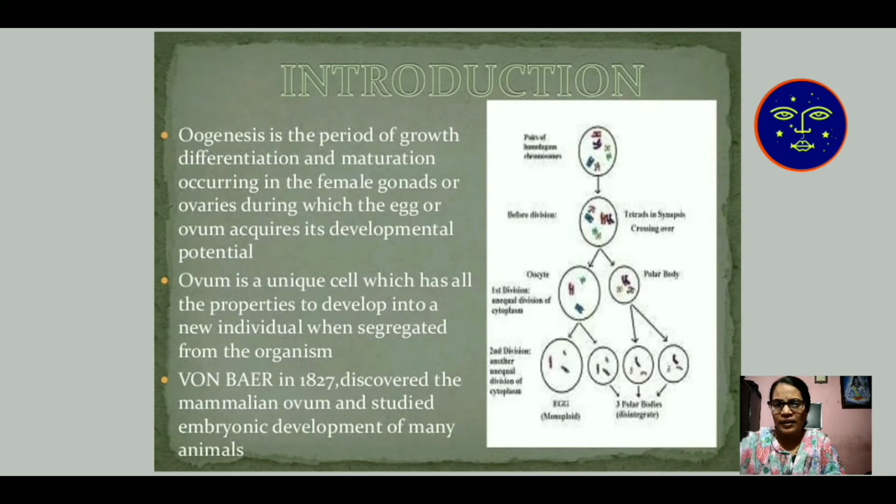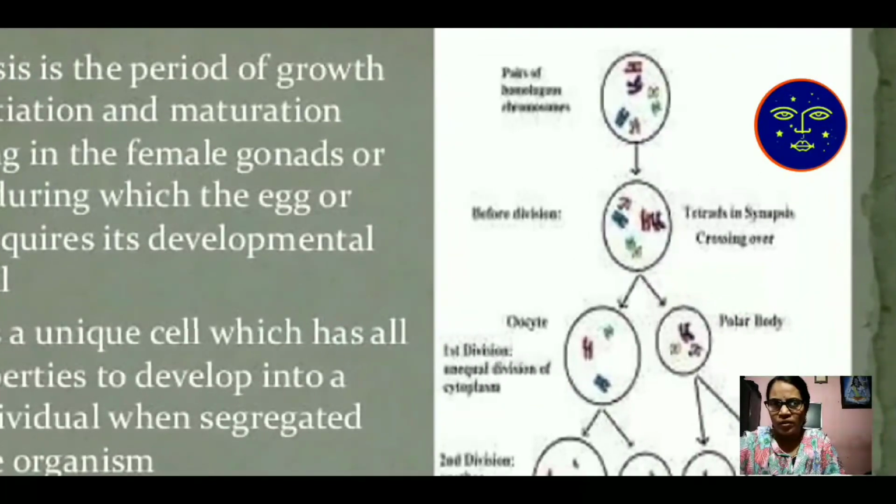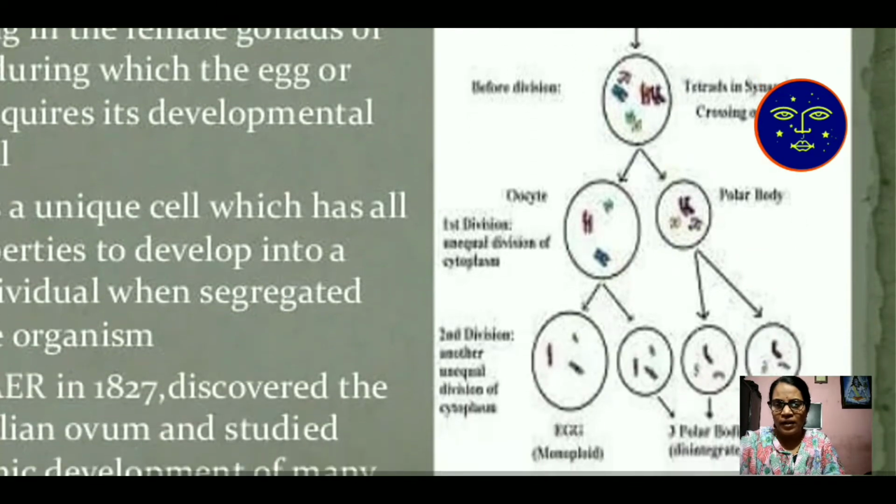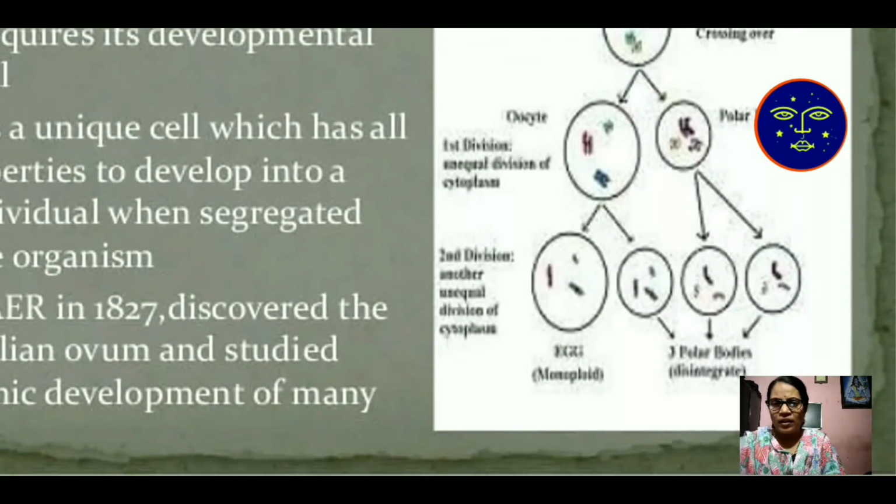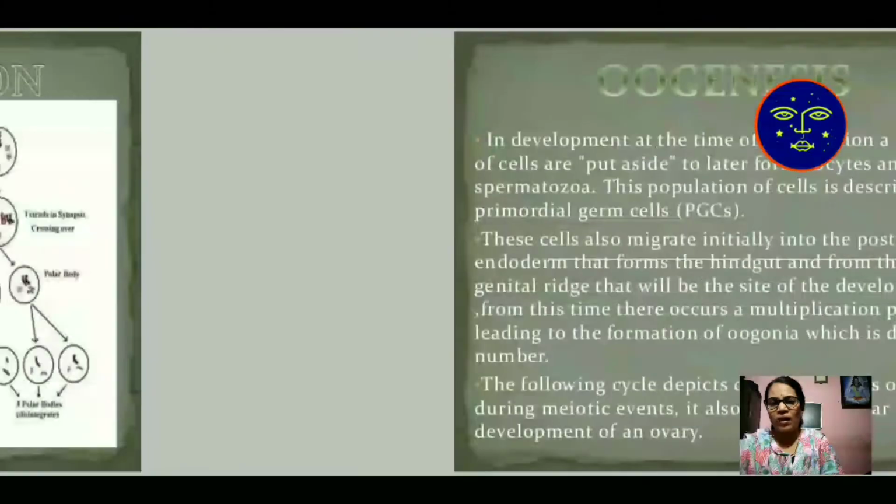Here is the diagram. The pairs of haploid cells, and at the last, a diploid cell. The second division produces four haploid types of cell. Three are known as polar bodies and the fourth one produces the egg.